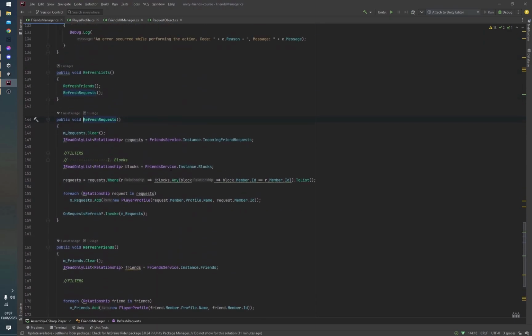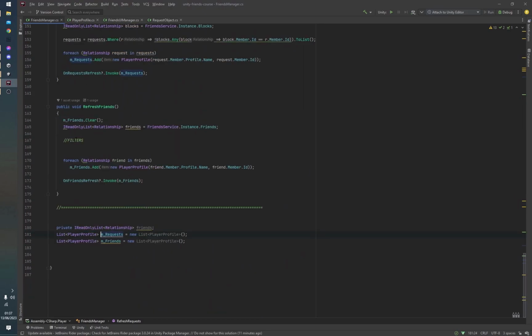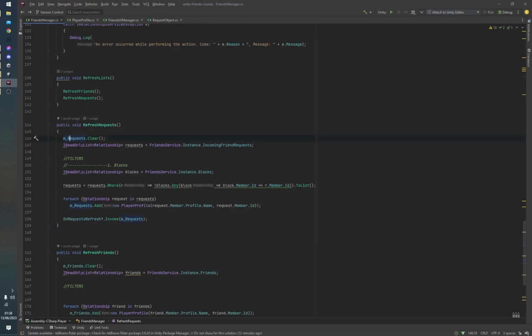And inside of requests, what we're doing is we have an object, we have a list here at the bottom of the script that includes all our requests as player profiles. And if we head back to the top here, you can see that we're just clearing that list. Then we create a new list of relationships here, and we use the friend service.instance.incoming friend request to get the list of all friend requests that we are receiving.